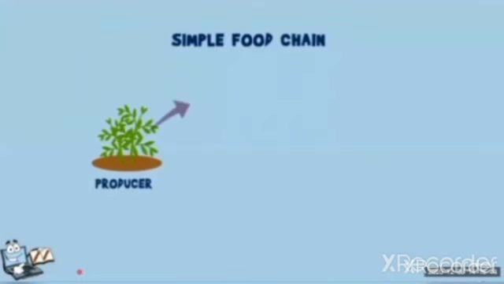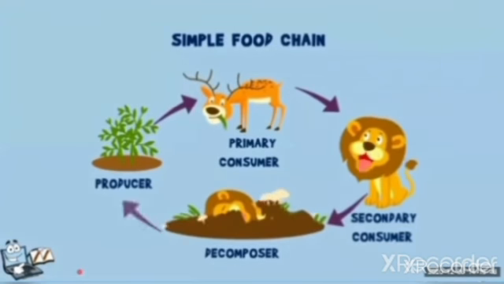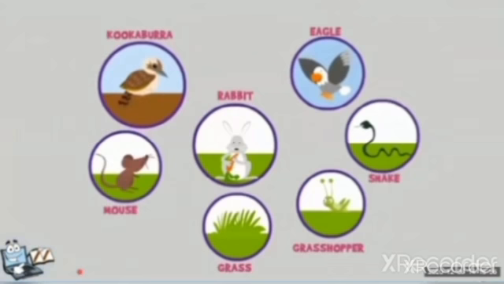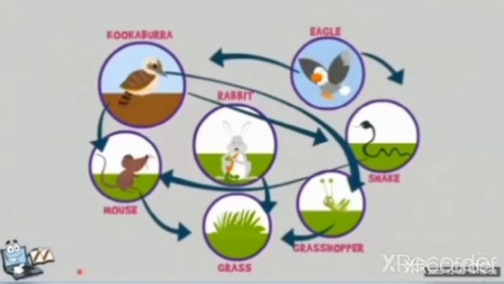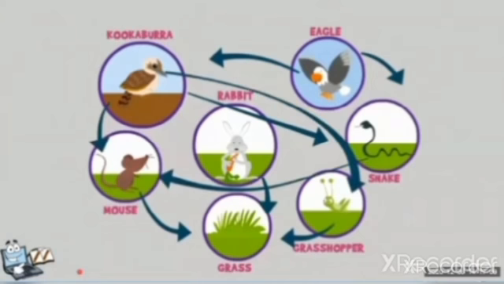The food chains that we see, which have one producer, one primary consumer, one secondary consumer, and decomposers, are called a simple food chain. A food chain is a simple version of what actually happens in nature. But everything is not so simple. This looks complex. In this chart, grass can be eaten by both rabbit and grasshopper, and this mouse can be eaten by both the snake and the kookaburras. Also, this snake can be eaten by the eagle and kookaburras.